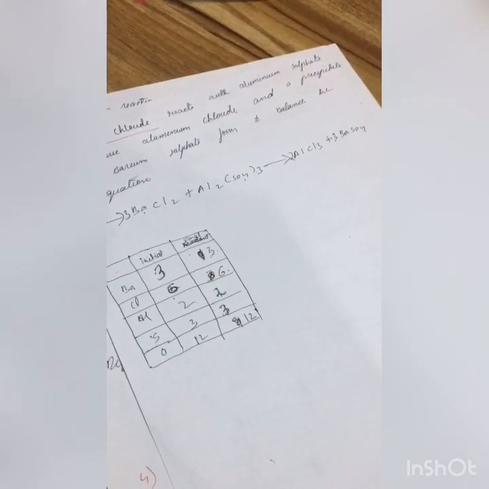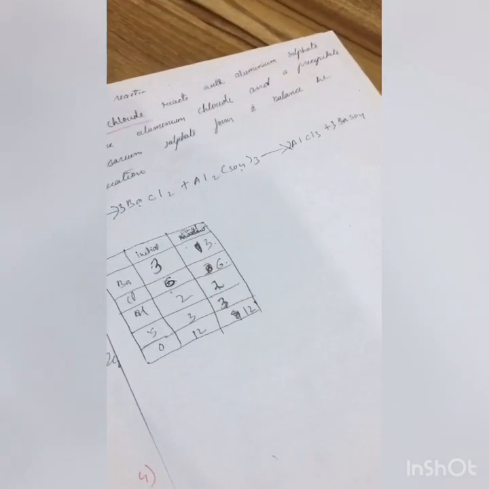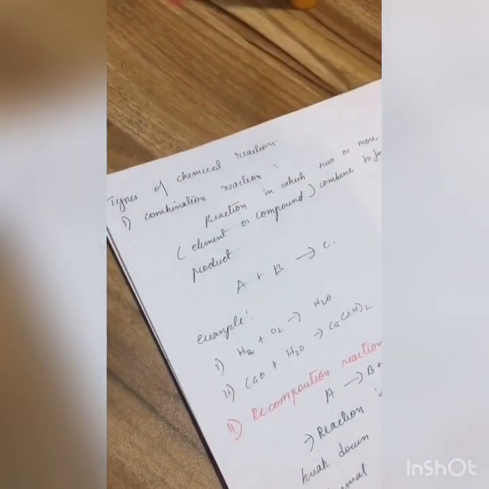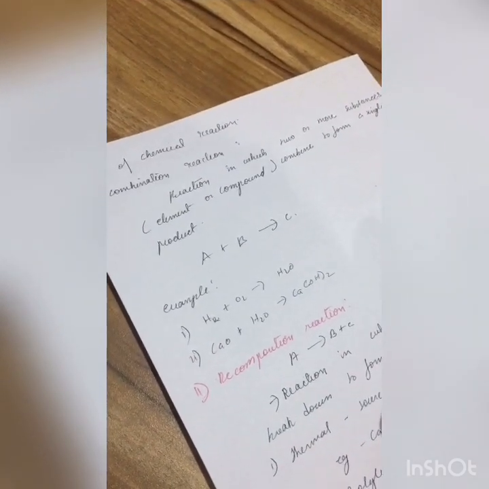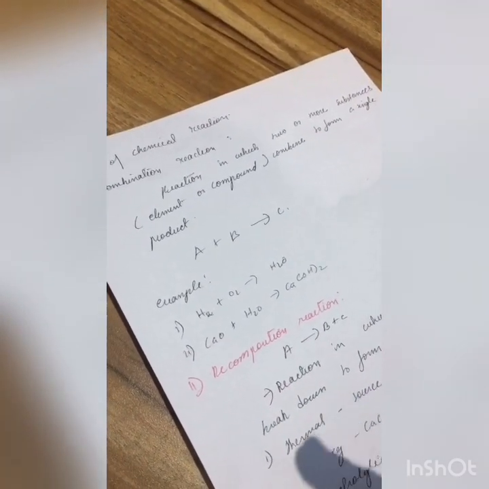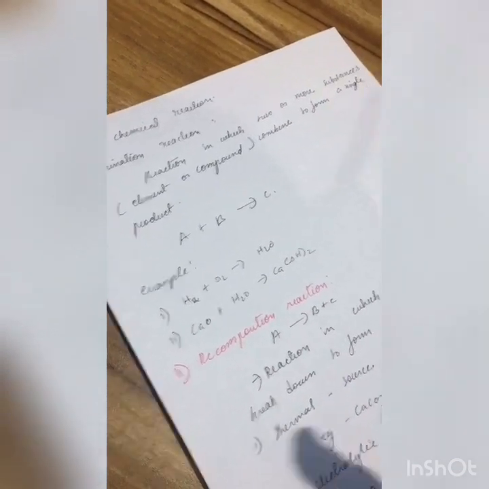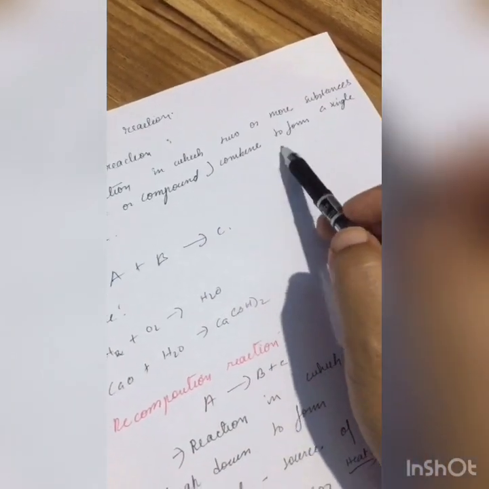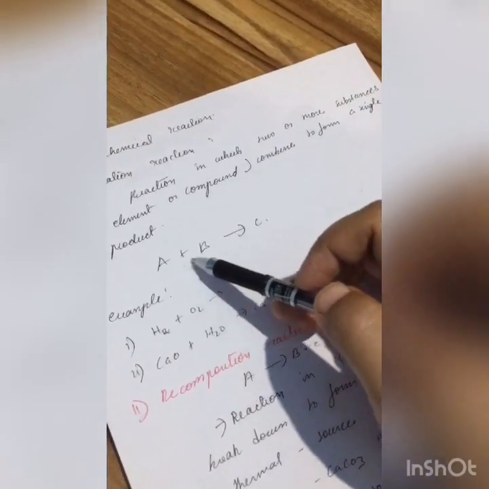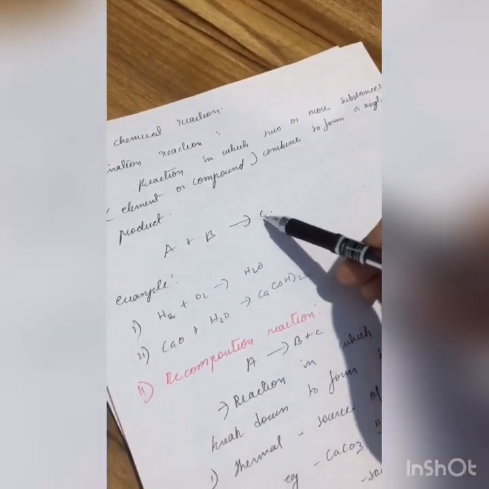So now let's get to the next topic, that is types of chemical reactions. There are 4 types of chemical reactions. Let's see them one by one, okay? The first one is combination reaction. What is combination reaction? It is 2 or more compounds or elements that react and form only one product. The actual definition you can write like this: reactions in which 2 or more substances, elements or compounds, combine to form a single product. See, A and B combine, and they give only one product, right?